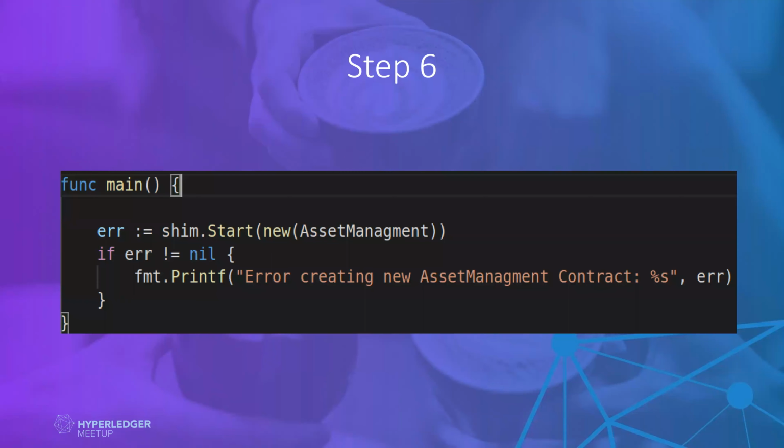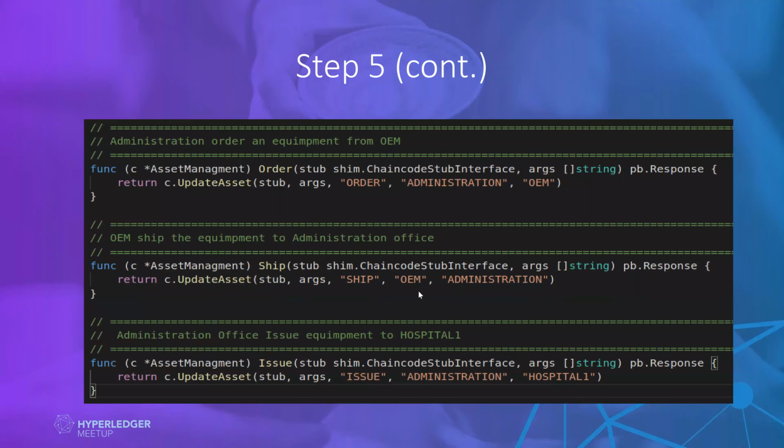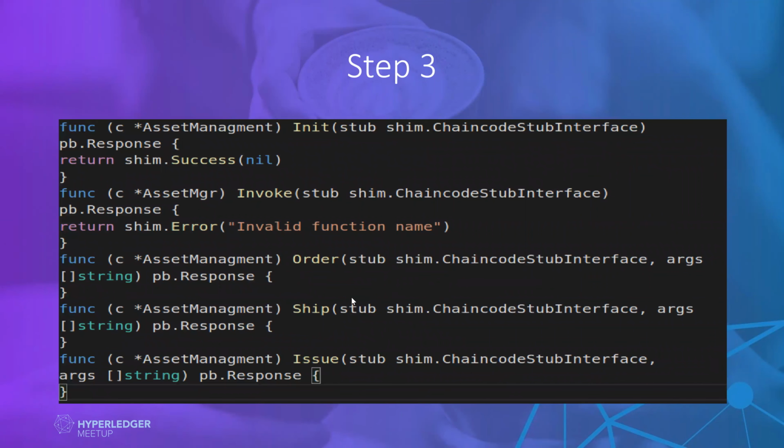So what we do here, I can save the template so that I can use that template everywhere. I will only be changing the methods according to the requirement, the business logic of the chain code for what we are doing.